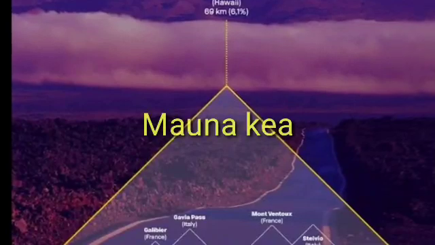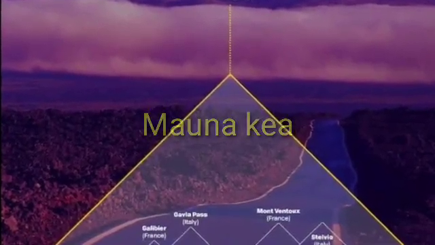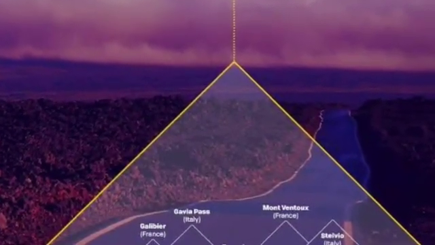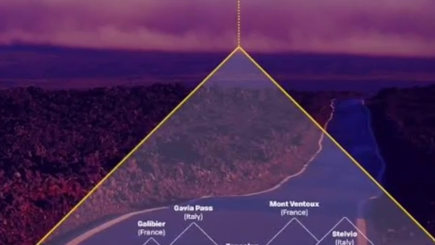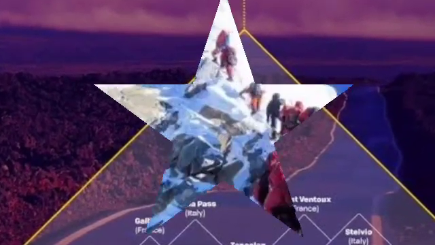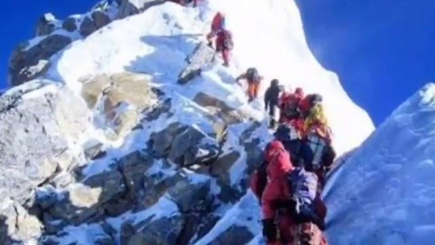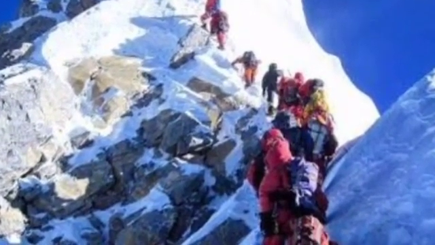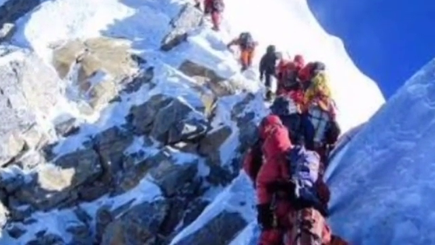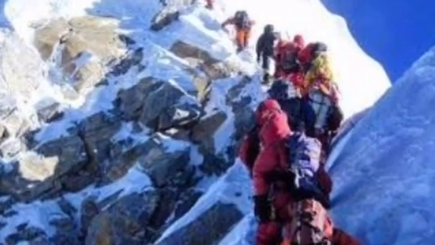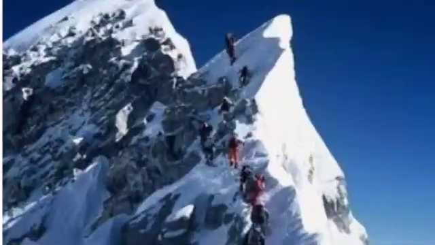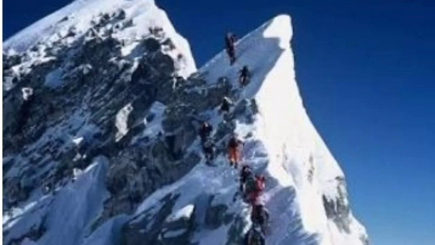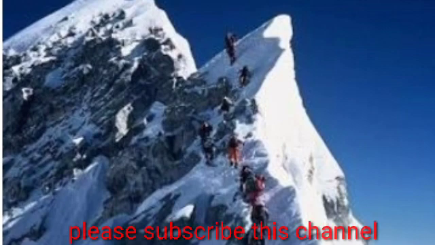This mountain is higher than Mount Everest on the surface of the earth, because Mount Everest has a height of 8,848 meters, but Mauna Kea has a height of 10,205 meters.